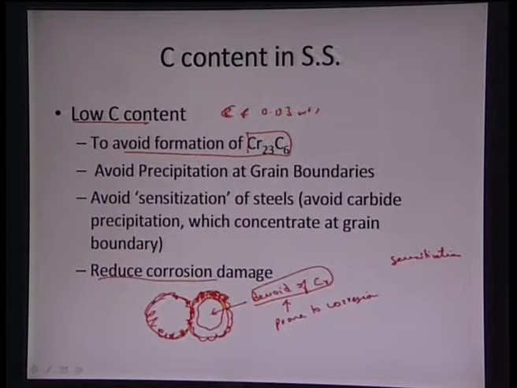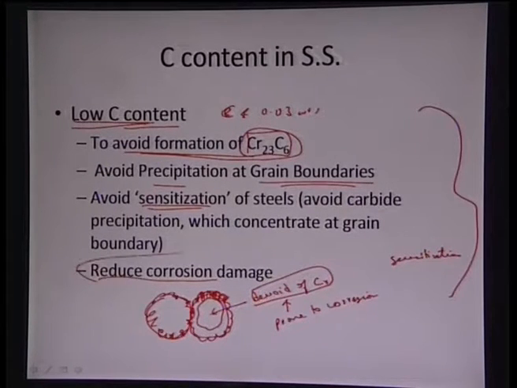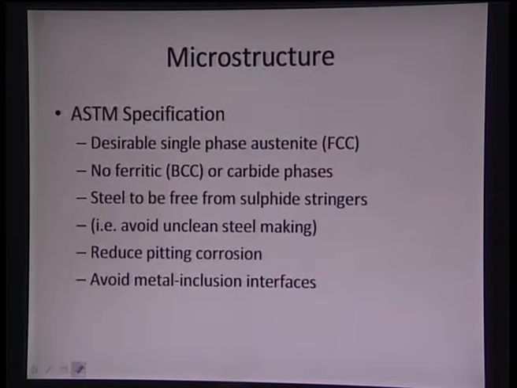So, that is the reason we want to keep a minimum content of carbon in stainless steel, so that we can reduce the corrosion damage to the steel. Overall, we want to keep a low carbon content to avoid the formation of chromium carbide, which avoids the precipitation at the grain boundary, and this avoids the sensitization of steel or the formation of carbide at the grain boundary, which in turn reduces the corrosion damage to the stainless steel. So, that is the philosophy of keeping the carbon content very low.